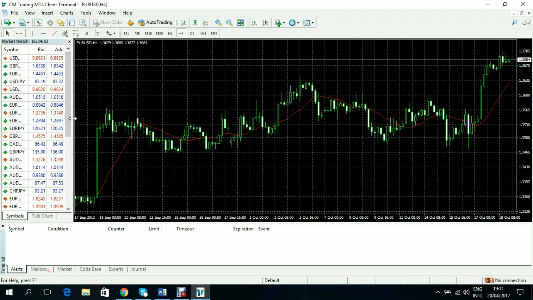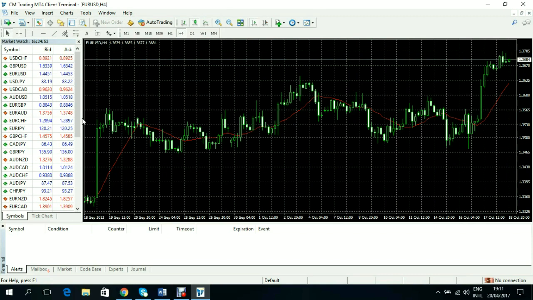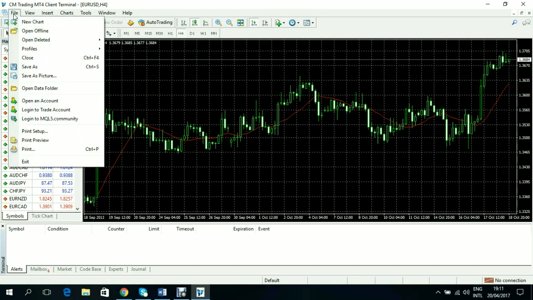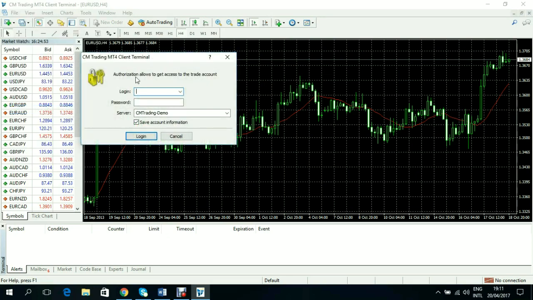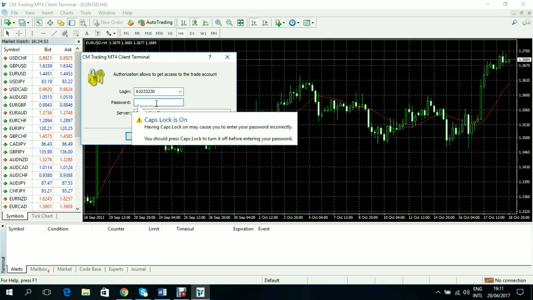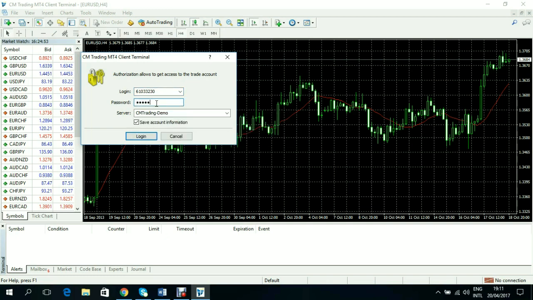The most important thing on this platform is how to log in, which I'm going to show you now. To log in, you go to File, then you go to Login to Trade Account. You just click on it and then it pops up this page. So here you will key in your account number, be it the live account or the demo account, and then enter your password.